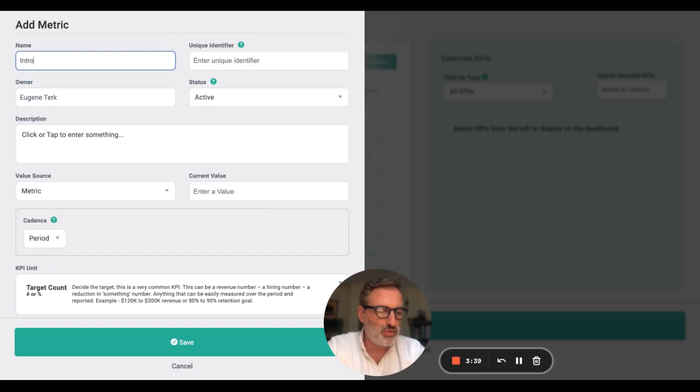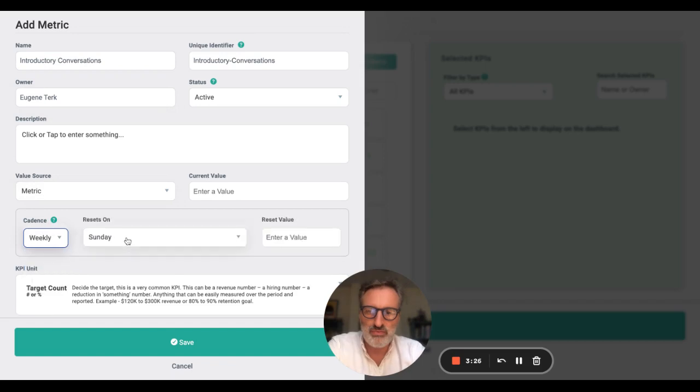The first is introductory conversations. What we want to do is set the cadence from period to weekly. It's my understanding that Strong Start meets on Wednesdays, so we want to reset this every Wednesday, weekly, and reset it back to a value of 0.